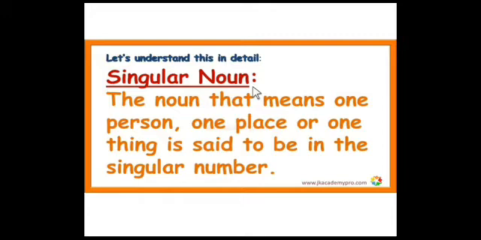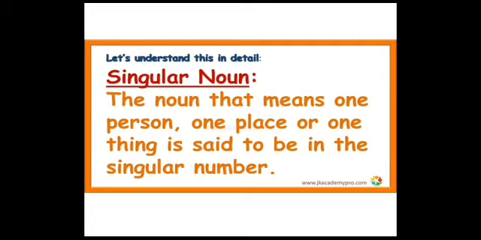Examples: book, chair, ring, classroom, sister, girl, boy, bike, child, mobile, table, hen, ball, etc. These nouns are in the singular form.